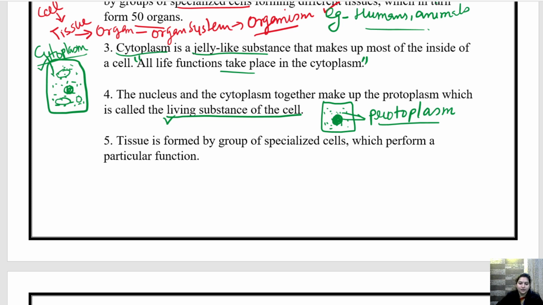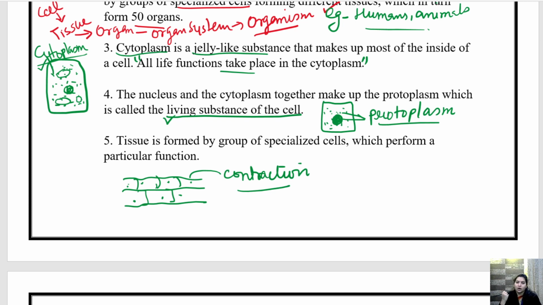Like if we talk about muscle cell. So children, a muscle tissue has many cells inside it, and it performs a specific function. इसका function क्या होता है? Contraction. Muscles का function क्या होता है? Contraction and relaxation. This is the function of a muscle cell or muscle tissue. Getting it? So these tissues, when they are mixed together, they form all the organs like hand.